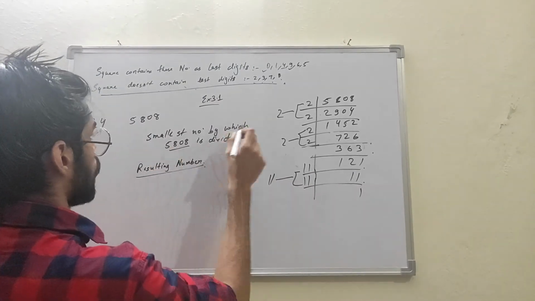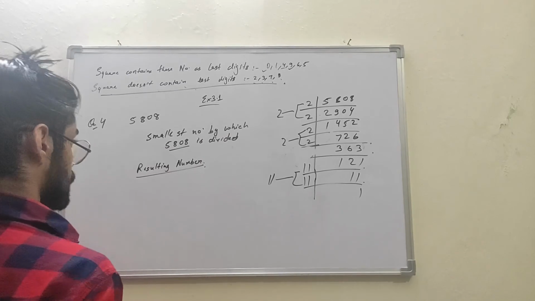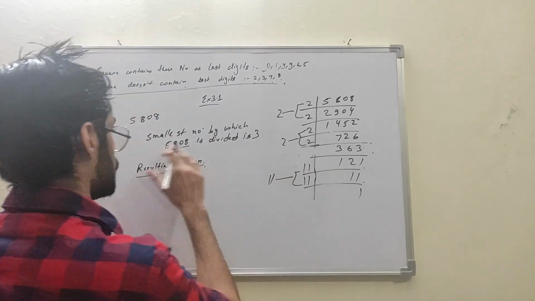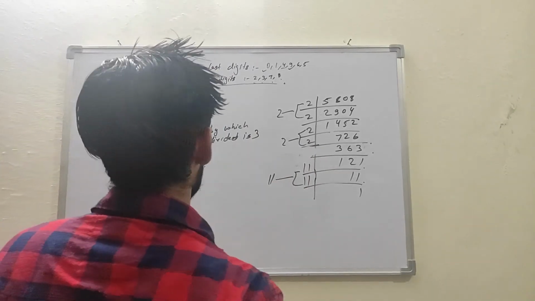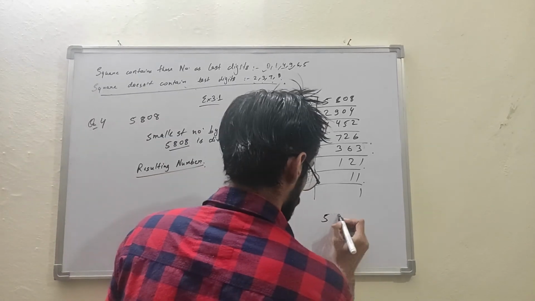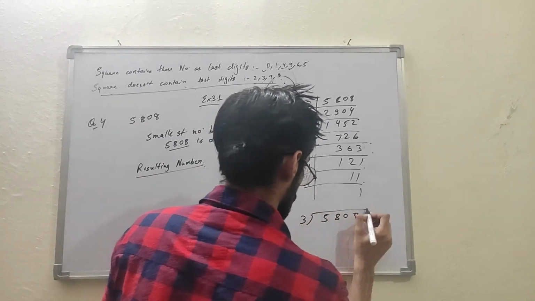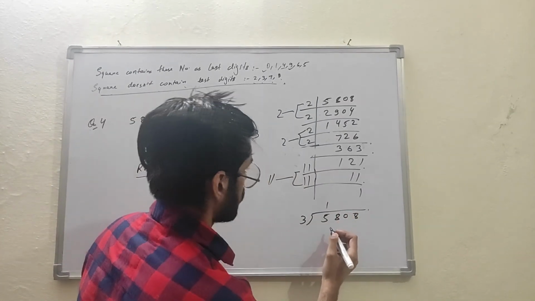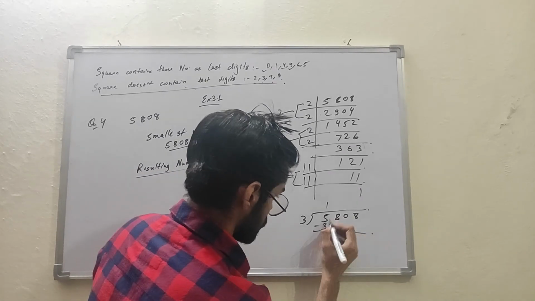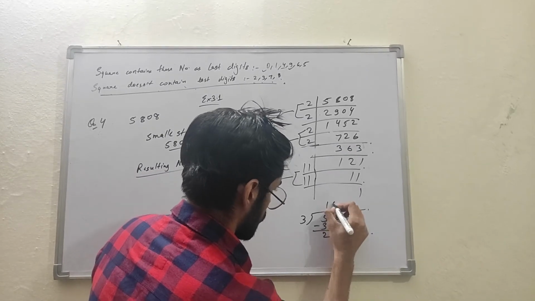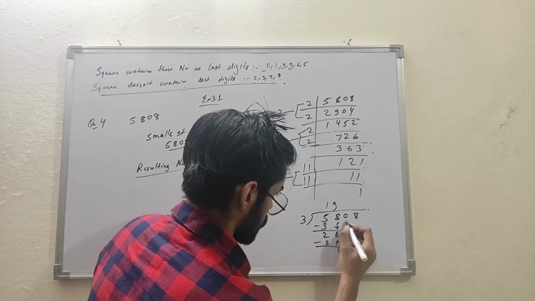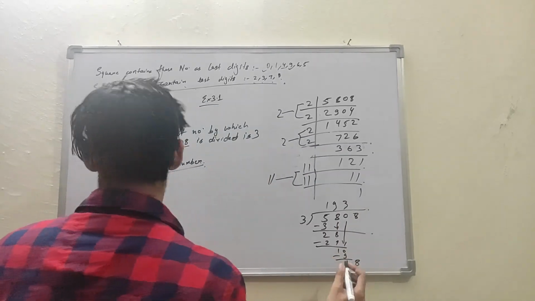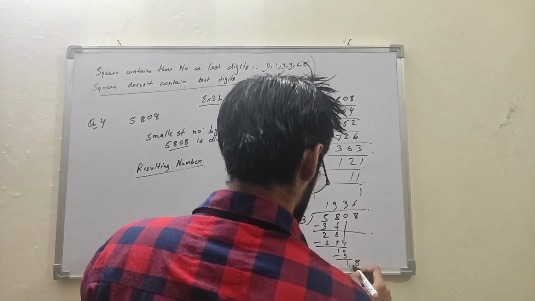So the smallest number by which 5808 is divided is 3, because 3 was left alone. So we will divide 5808 by 3. So what will be the resulting number? 3 ones are 3, 3 9s are 27, 3 3s are 9, 3 6s are 18.